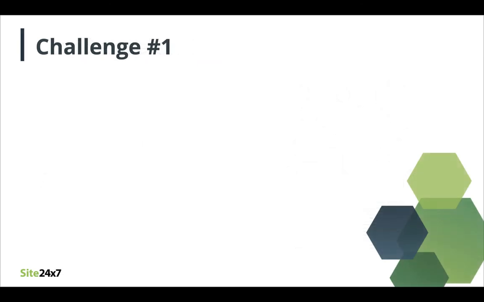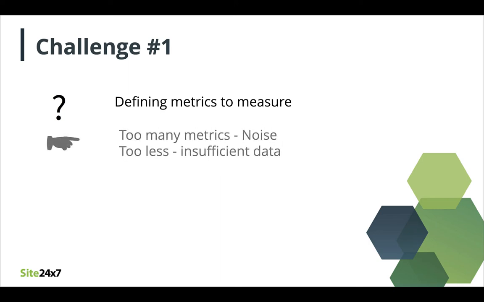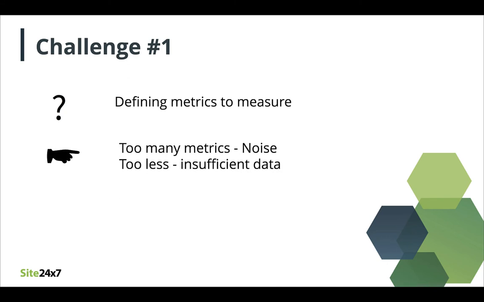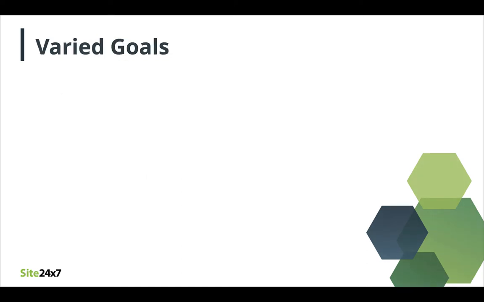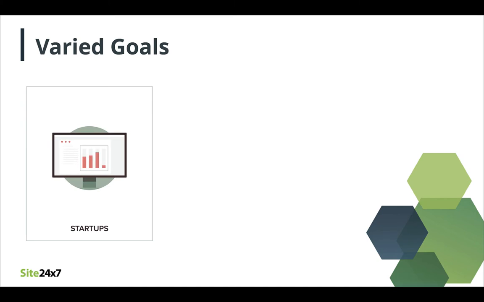The very first challenge is identifying the key metrics that align with your business goals. Identifying your KPIs and tying them to your business goals is the very first challenge that needs to be addressed. If you start monitoring numerous parameters, that would probably result in noise, and too few metrics would be insufficient to arrive at a conclusion. For instance, a startup would initially focus on uptime, availability, and end user experience.